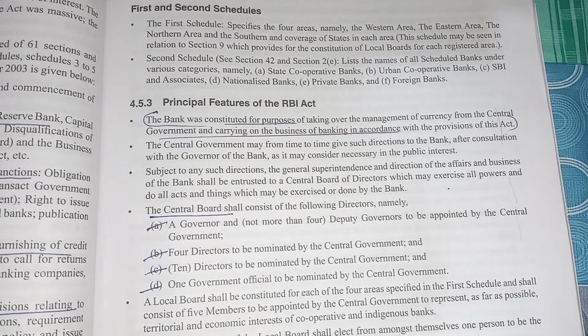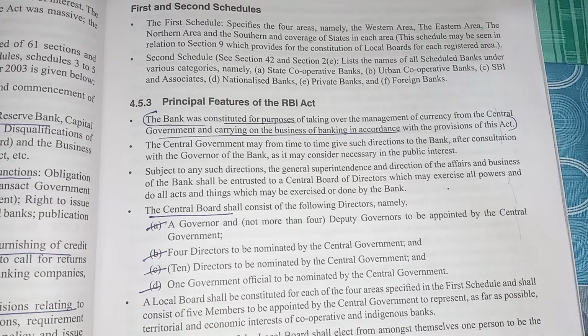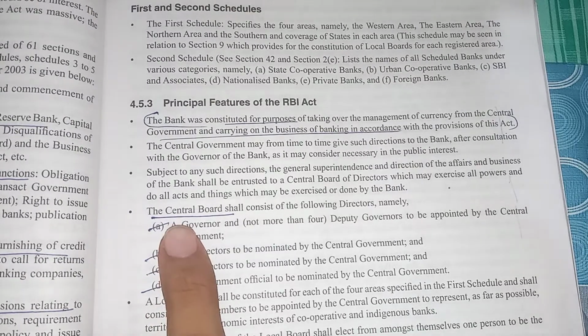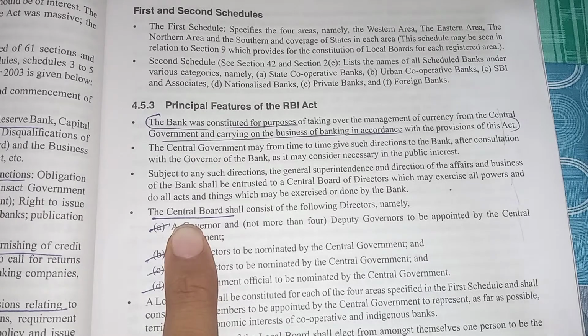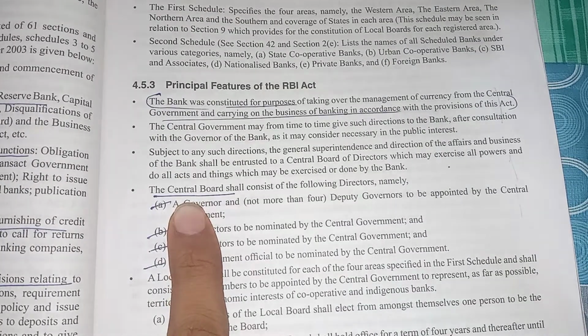Definitely, under this act, cooperation between RBI and the central government is required. The central government always consults with the central board, like the governor and other members, and then they take a decision on that. I told you above, there will be one central board, and what will be the composition of the central board?